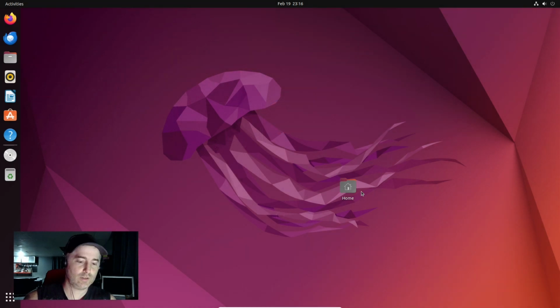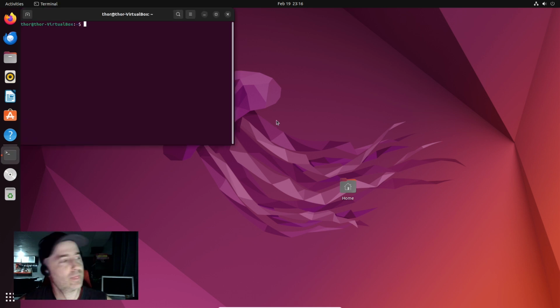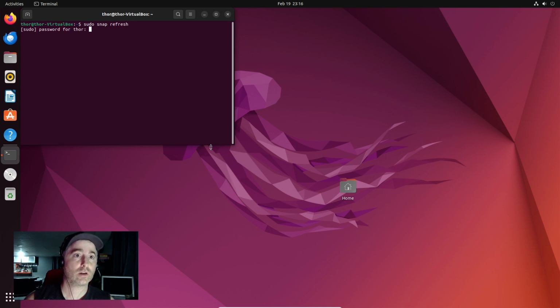The instance is there. We'll open the terminal, Control-Alt-T, and there's the terminal. So I'll just double check if my snap worked. Sudo snap refresh, and the password, Thor 12345.